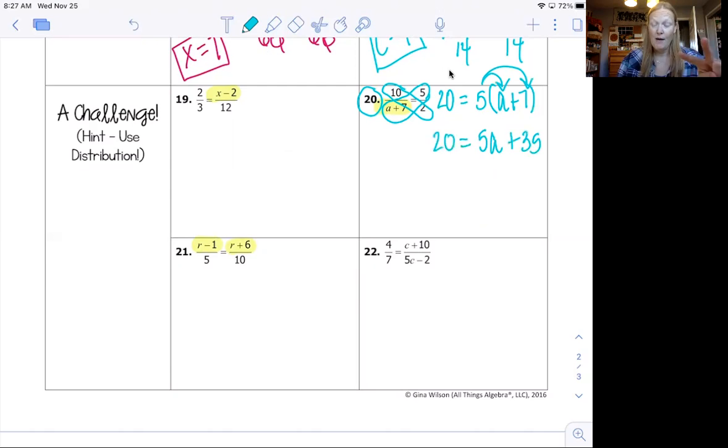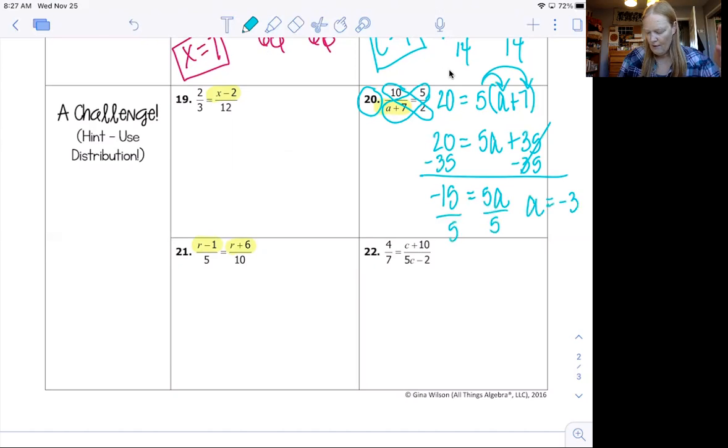Now it's a two-step equation that you solve. So subtract 35 from both sides. And I get negative 15 equals 5a. Divide both sides by 5. And a is negative 3. Awesome. Now there's a way to check it, because if I plugged it back in, negative 3 plus 7 is 4. So is 10 over 4 the same as 5 over 2? It is. They both reduce to 5/2.